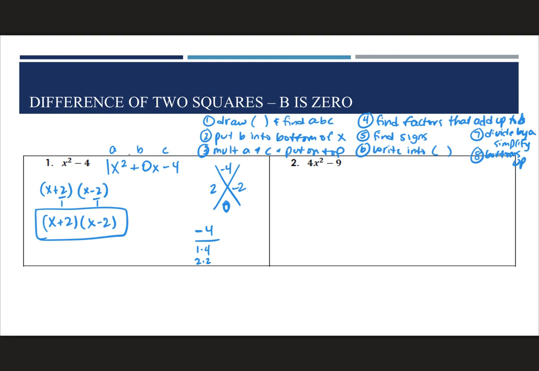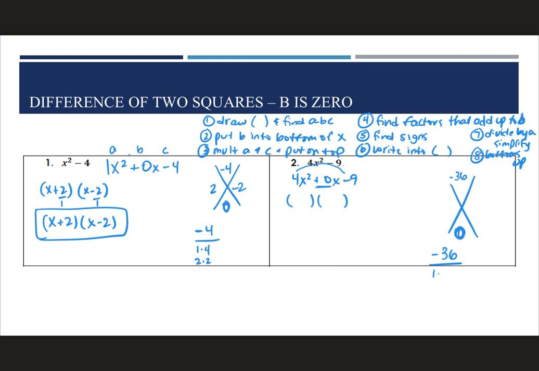For number 2, we're going to follow the same steps. First, we're going to rewrite it so that we have an x term. So we're going to do 4x squared plus 0x minus 9. We'll go ahead and make our parentheses and our x. And then on the bottom of the x, we're going to put 0. On the top of the x, we're going to do 4 times negative 9, which is going to give us negative 36. Then we're going to look for our factors of 36 that, when we subtract them, are going to give us 0.